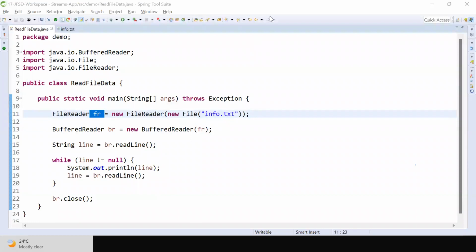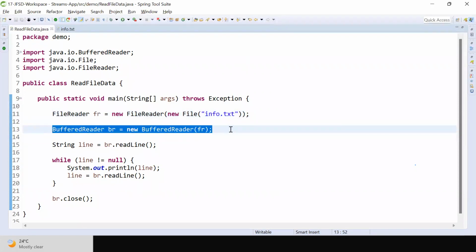If you read the data character by character, then what is the problem? A lot of read operations will happen. It will degrade the performance of our application. So I want to read the data line by line. So how to read the data line by line?